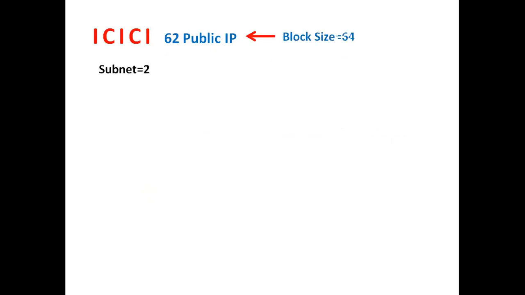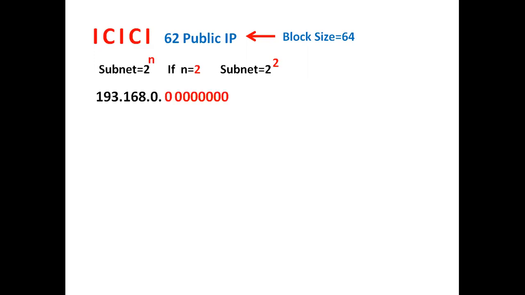Let's start. This is ICIC. ICIC needs 62 public IP addresses, and the block size will be 64. What is the formula here? The formula is subnet equals 2 power n. If n is equal to 2, what does it mean? It means the subnet is equal to 2 power 2, so now we have 4 subnets here.